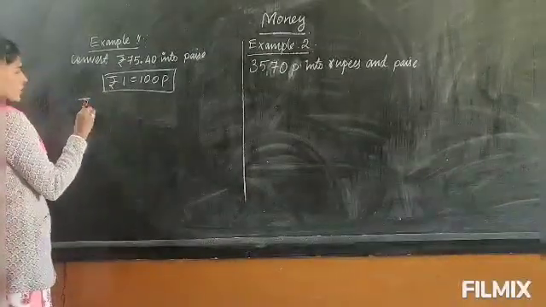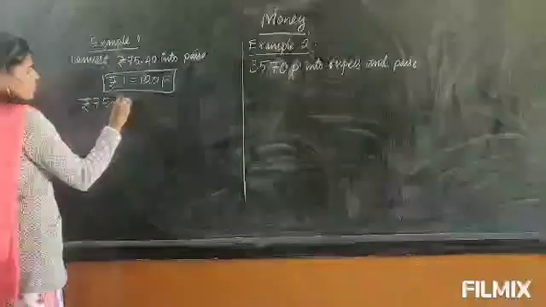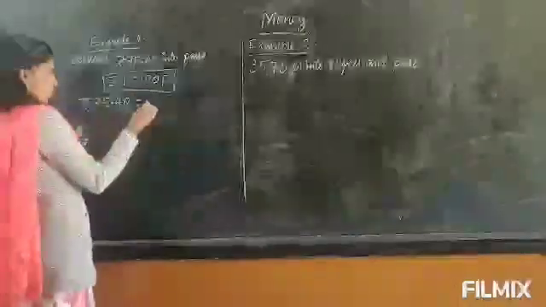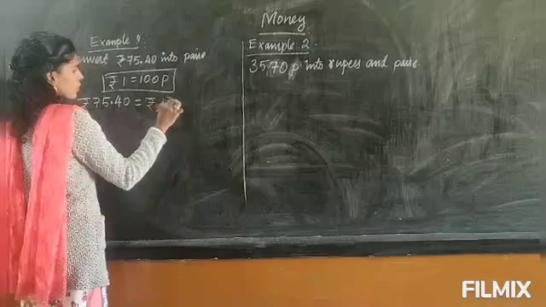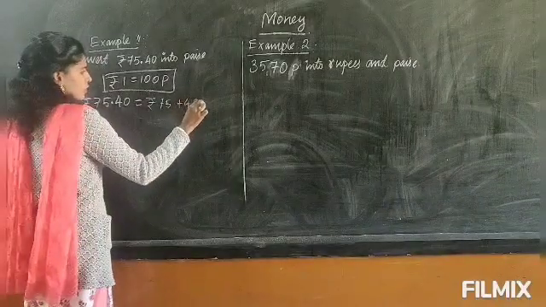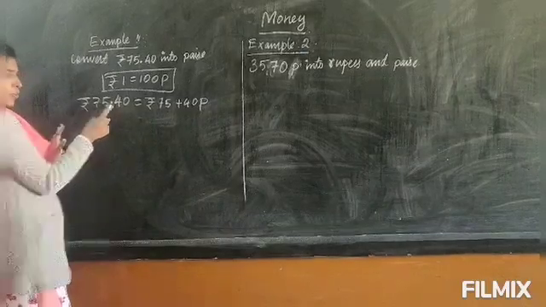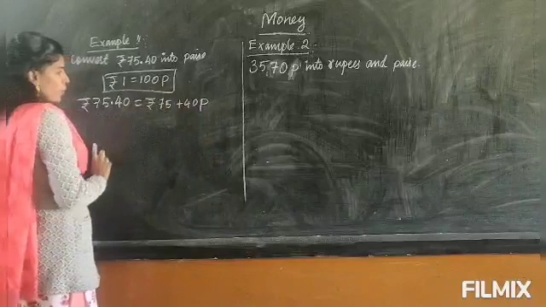Okay, so first let's write this one: 75 rupees 40 paise. Let's separate it. This is rupees, this is paise. We can write it like this: rupees 75 plus 40 paise. We can separate this with a dot. Before the dot, this number is the rupees. After the dot, this one is the paise. So I have separated this one.